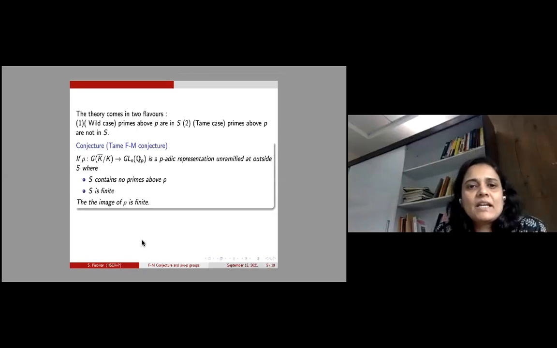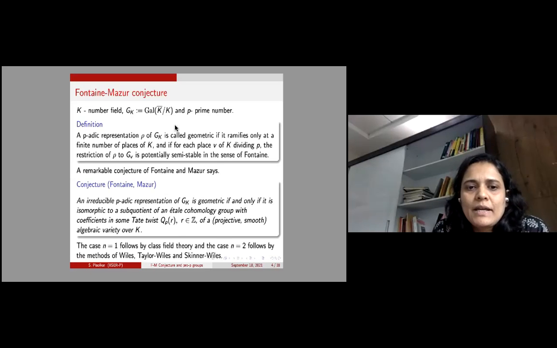So now this theory comes in two flavors, the wild case where primes above p are in it. Let me go back one slide. Here we are saying that a representation is geometric if it ramifies only at a finite number of places, and I am denoting this finite set of places by S. Now we have this fixed prime number p, and there are two cases: p lands in S, or p is outside of it.